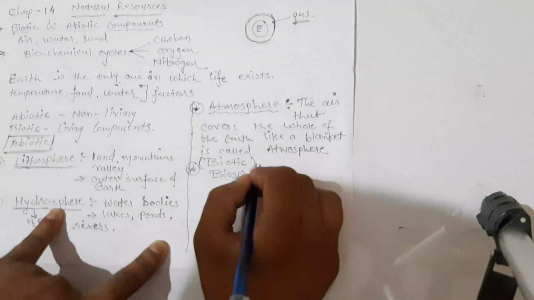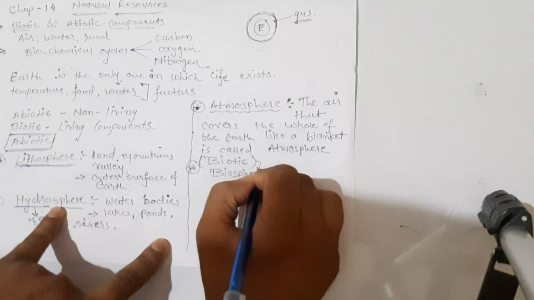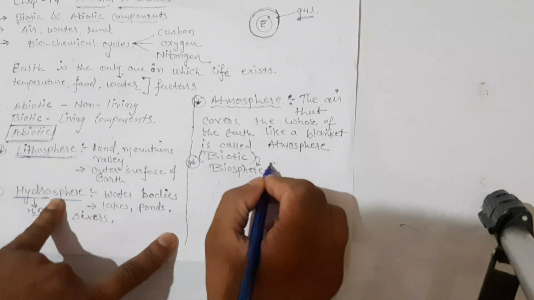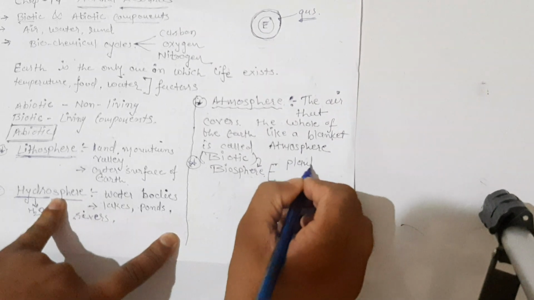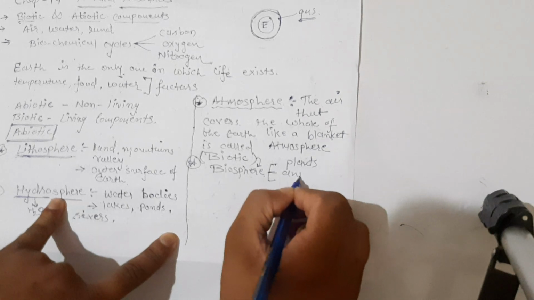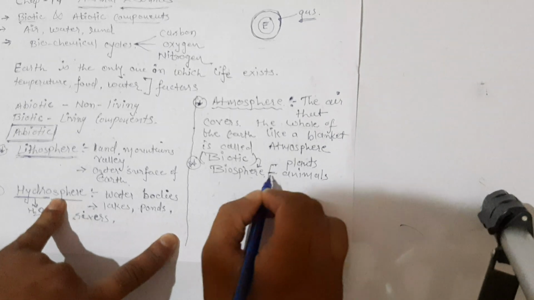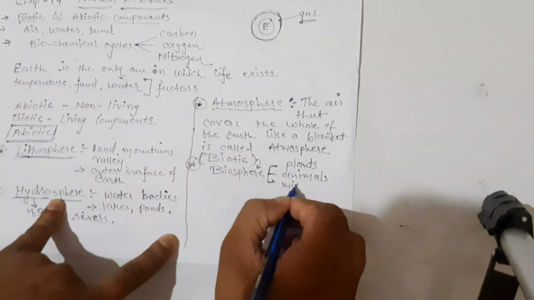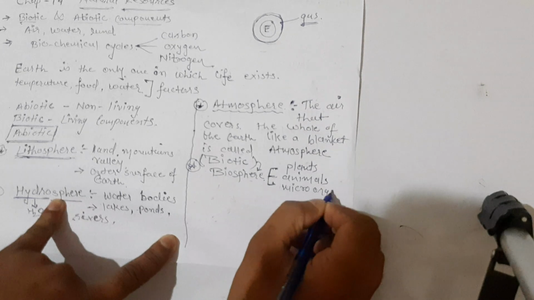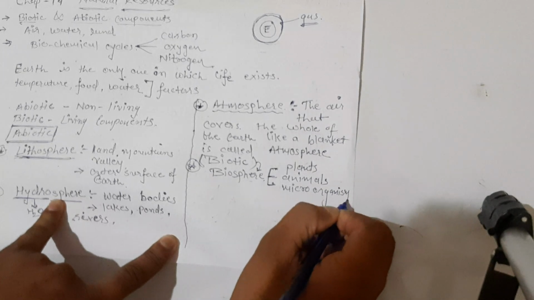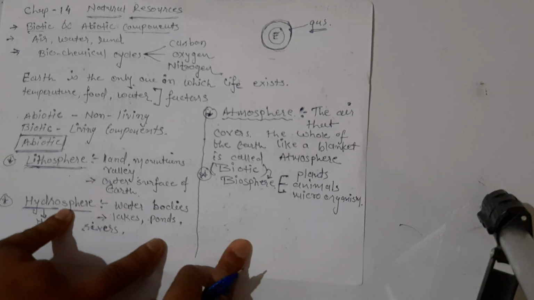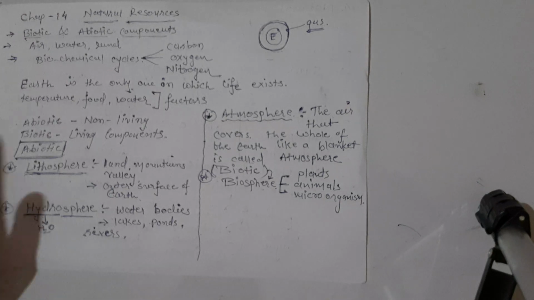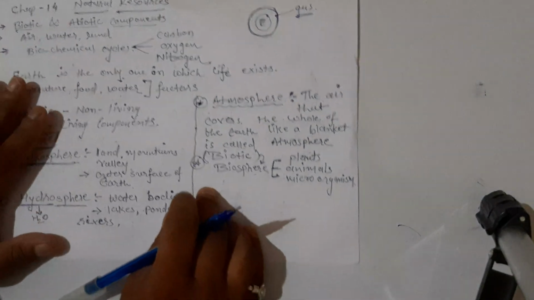See, all the living components will come in this biosphere. So generally in this biosphere, we can have plants, we can have different animals, or we can also have different types of microorganisms. So in biosphere, we will have plants, we will have animals, and we will have different microorganisms.